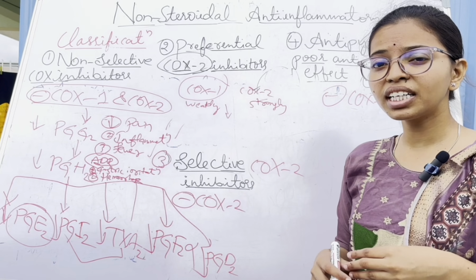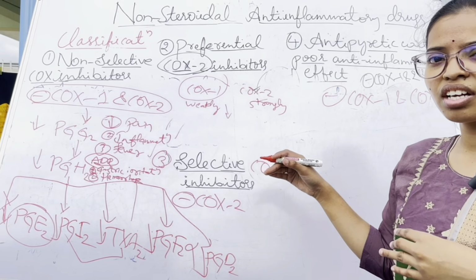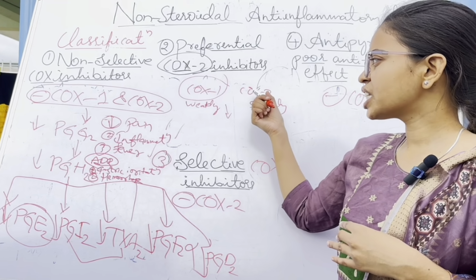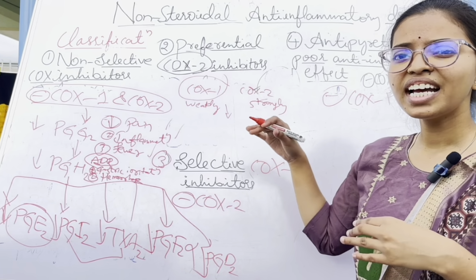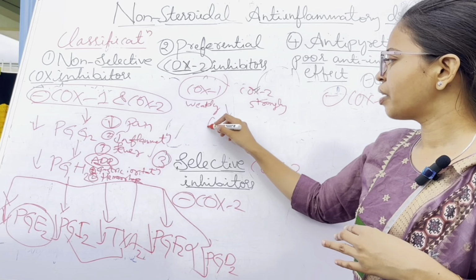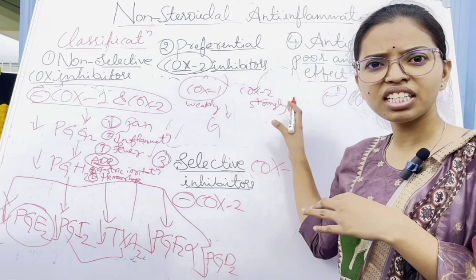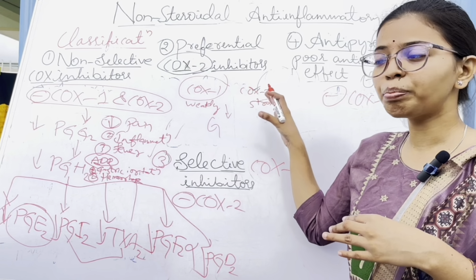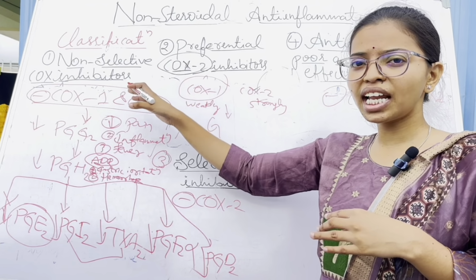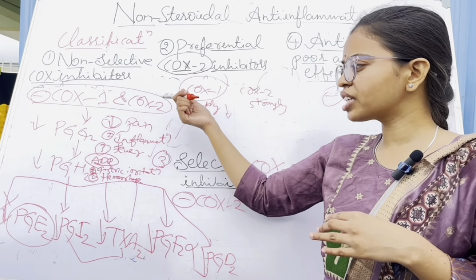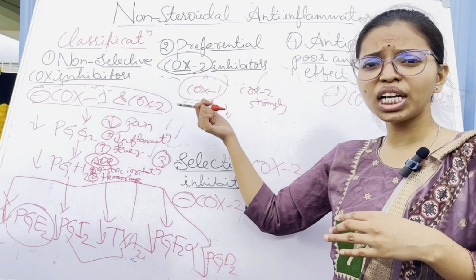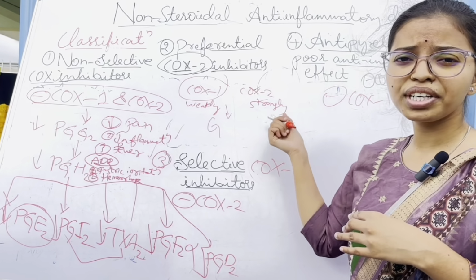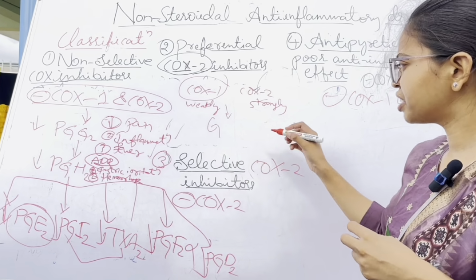or peptic ulcer. But here there are fewer chances as compared with the non-selective inhibitors, because it is weakly blocking. Here it is weakly blocking, so there are fewer chances of gastric mucosa irritation. I am comparing with the non-selective inhibitors. Compared with the non-selective inhibitors, the effect is not as much in preferential COX-2 inhibitors. Okay, so get the point.